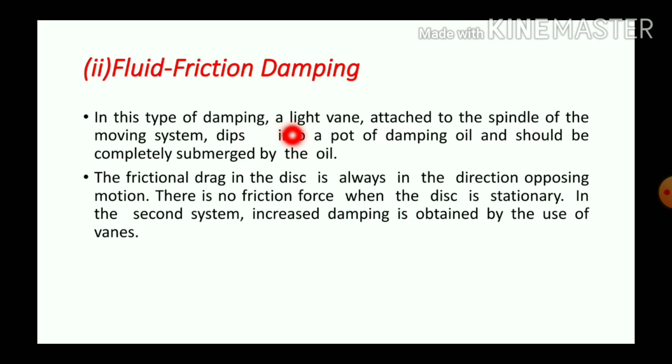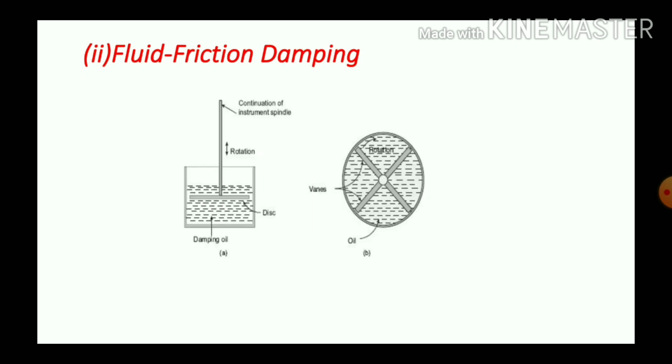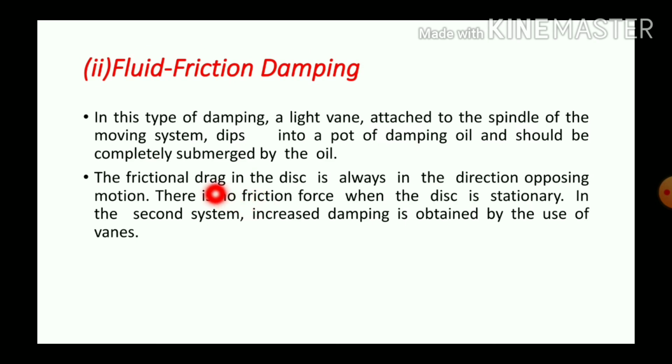In this type of damping, a light aluminium vane attached to the spindle of the moving system dips into a pot of damping oil and should be completely submerged by the oil. See the figure? This is our piston. It is dipped in the damping oil. The frictional drag in the disc is always in the direction opposing the motion. There is no friction force when the disc is stationary. In the second system, increased damping is obtained by the use of a vane.